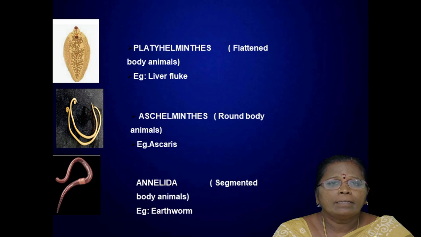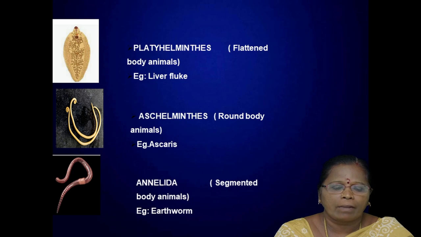The next one is the phylum Aschelminthes. They are the round-bodied animals. Example, the Ascaris. It is an endoparasite living in the small intestine of man. And the next phylum is the Annelida.